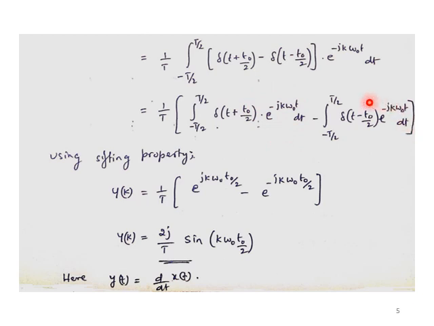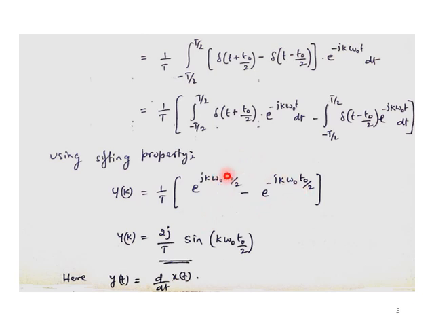If I take this integration, the value will be e to the power minus j k omega naught t when t is equal to t naught by 2. So substituting that, we can get y of k simplified as 1 by T into e to the power j k omega naught t naught by 2 minus e to the power minus j k omega naught t naught by 2. So this is what we get by replacing t by t naught by 2 and minus t naught by 2, in terms of y of k.